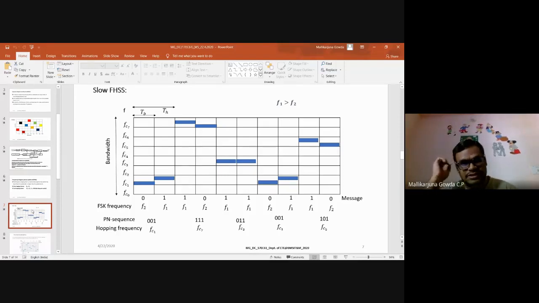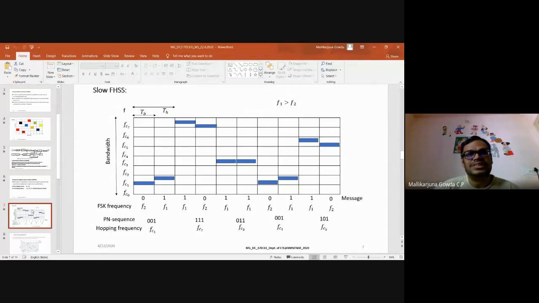So this is an example which shows how the frequency hopping is done in case of a slow frequency hop spectrum. Here I have taken the message signal as 0, 1, 1, 0, 1, 1, 0, 1, 1, 0. So 10 bits I have taken. I am doing BFSK modulation.